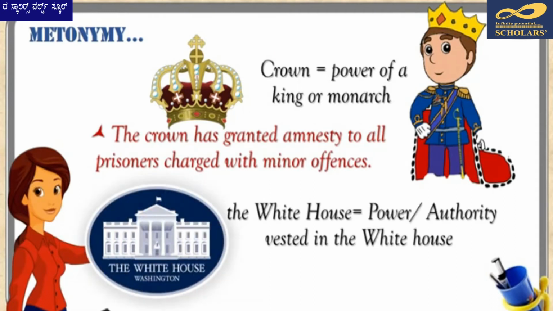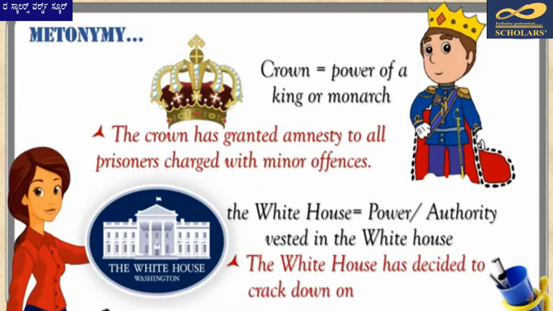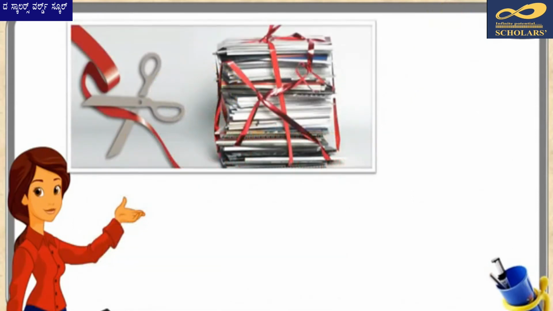A similar example would be that of the White House. The White House is where the President of the United States lives and runs the USA from. So the White House stands for the power or authority vested in the White House. An example sentence would be, "The White House has decided to crack down on the terrorists."